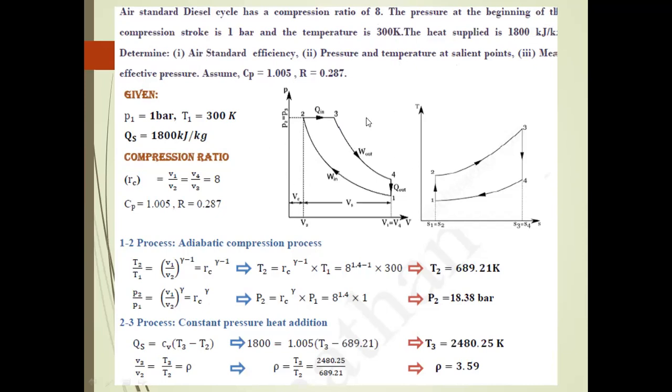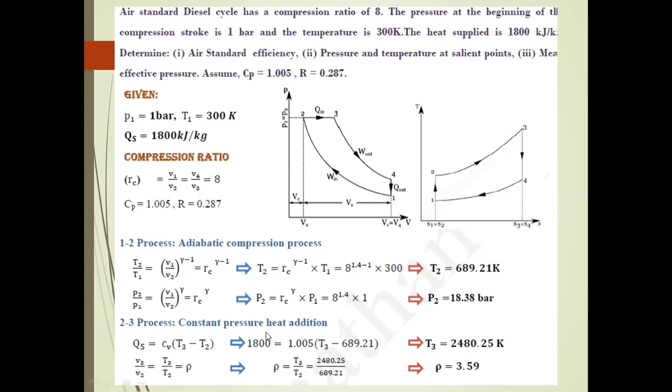As in the previous problem, the same procedure will be followed for this type of problem. First, you should draw the PV diagram and the TS diagram. Then we enter the data: P1 is 1 bar, T1 is 300 Kelvin, and the heat supplied is 1800 kilojoules per kilogram. One more parameter is the compression ratio, V1 by V2, which is equal to V4 by V2, equal to 8. Cp is 1.005 and R is given. Based on the isentropic adiabatic compression process, we find the T2 temperature and P2.